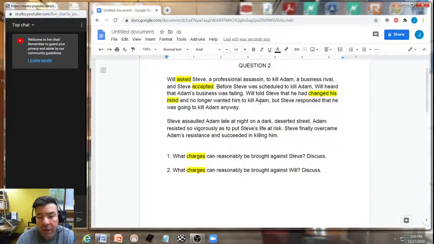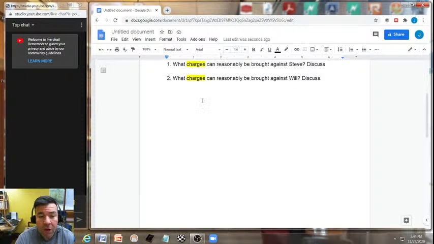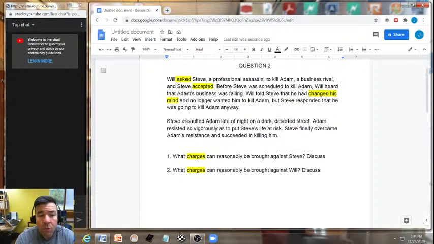It's not relevant what Steve responded at this point. All that's relevant is, did Will communicate, renunciate, or notify the other co-conspirator, Steve, that Will had a change of mind and no longer wanted to go through with the conspiracy? Absolutely. So under the common law at this point, Will would not have any further liability, but he would still be liable for the conspiracy.